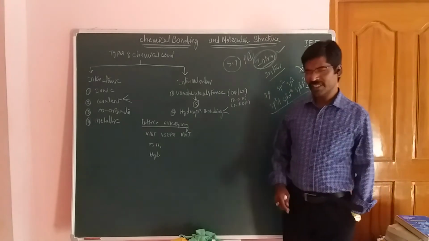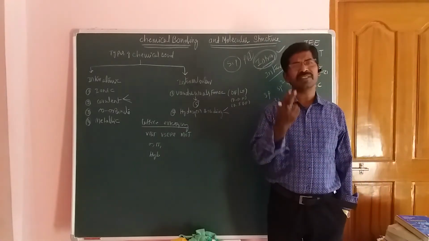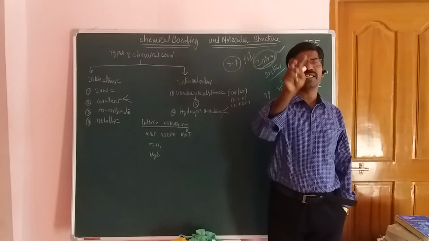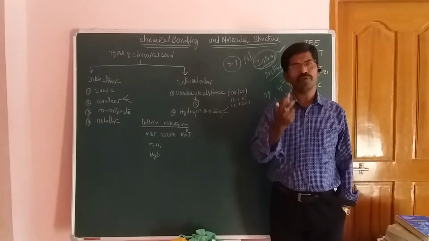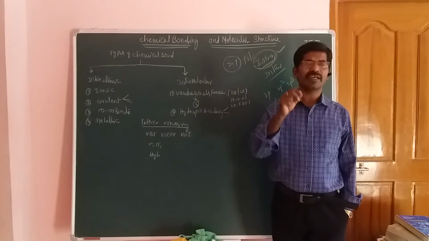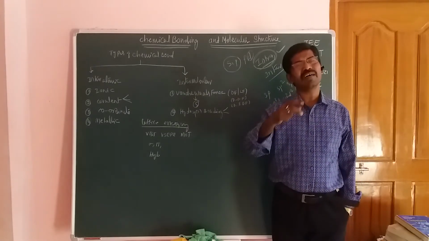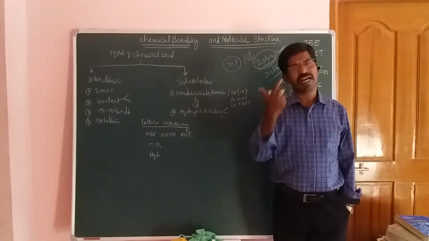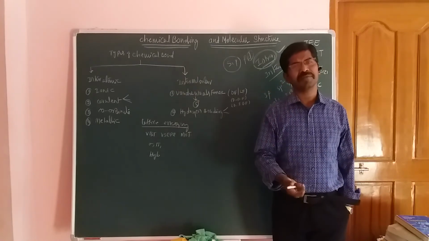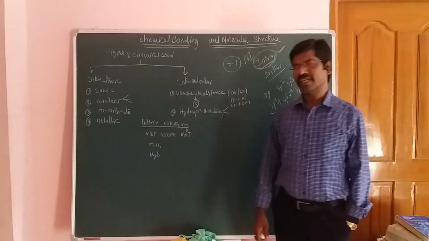Okay, students. Now actually, homonuclear means the same kind of nucleus. Okay, friends. Homonuclear means same kind of nucleus. Heteronuclear means different kind of atoms, the nucleus of two atoms, nucleus of different atoms. So that is the heteronuclear diatomic molecules.